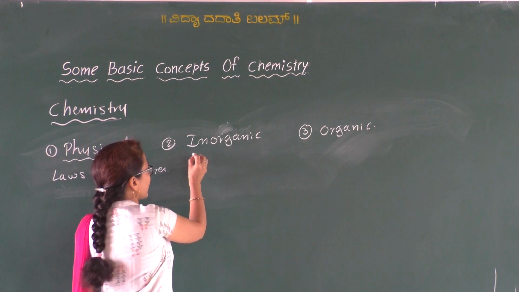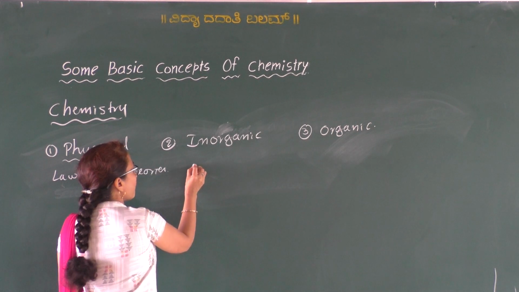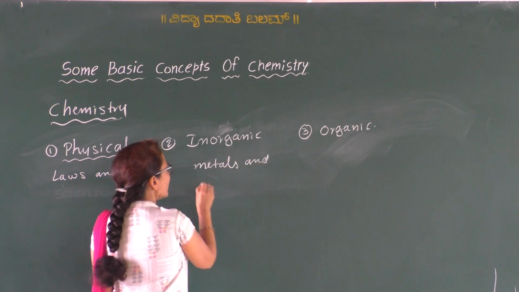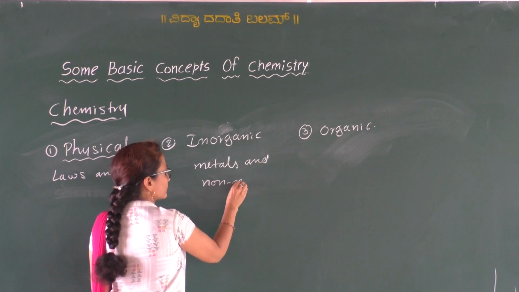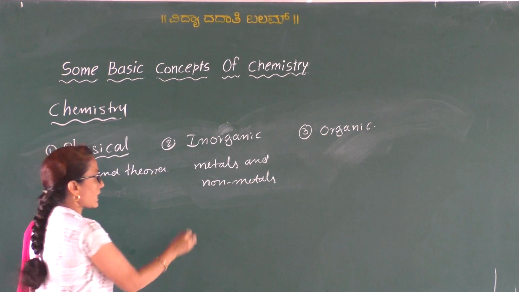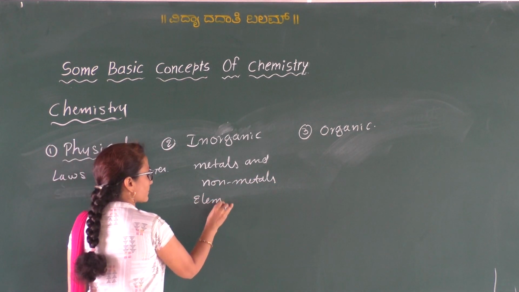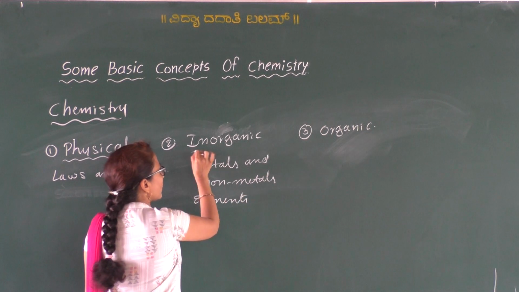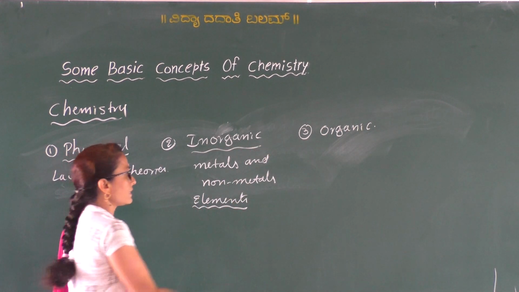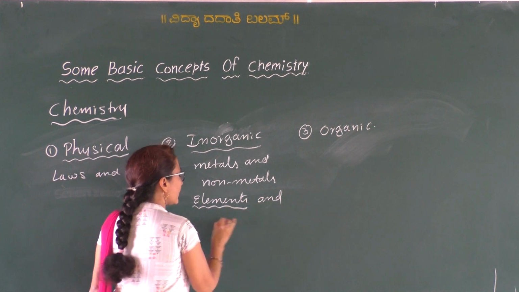And the second one is inorganic chemistry. So inorganic chemistry deals with the metals and non-metals. Collectively they are called elements. So thus inorganic chemistry deals with the study of elements and their compounds.